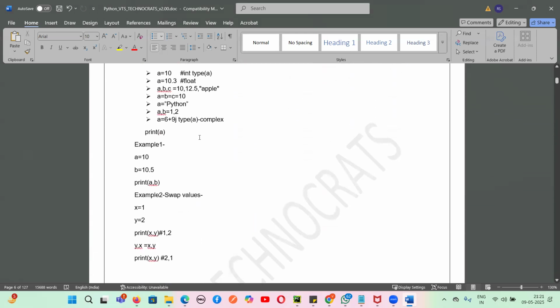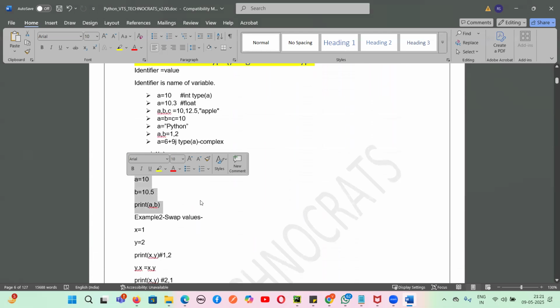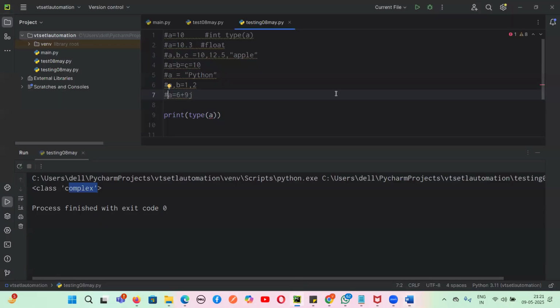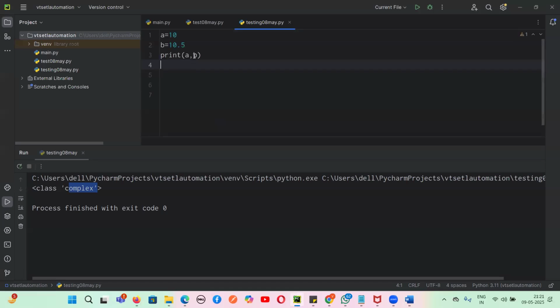Let us just learn, guys, some of the examples to understand how we can print in Python. So here A value is 10, B value is 10.5. We are printing both A and B at one shot. So we write print A comma B. What will be the output here? We are getting both the outputs, 10 and 10.5. Are you clear with this particular type of output? Tell me, guys, yes or no?